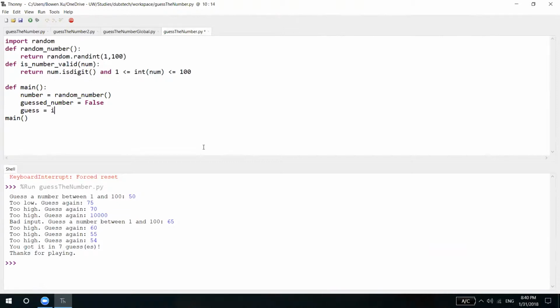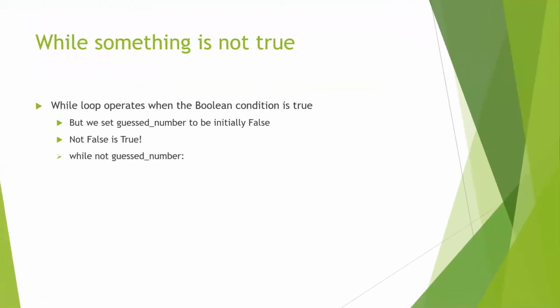And also get the user guess, taking inputs from the shell, and the prompt message would be guess a number between 1 and 100. And num guesses is equal to 0. And then we will be prepared to write our while loop here. So that's it. So now let's switch gears to the PowerPoints again.